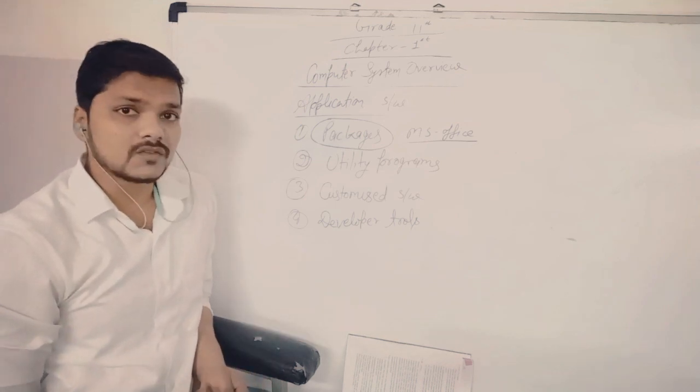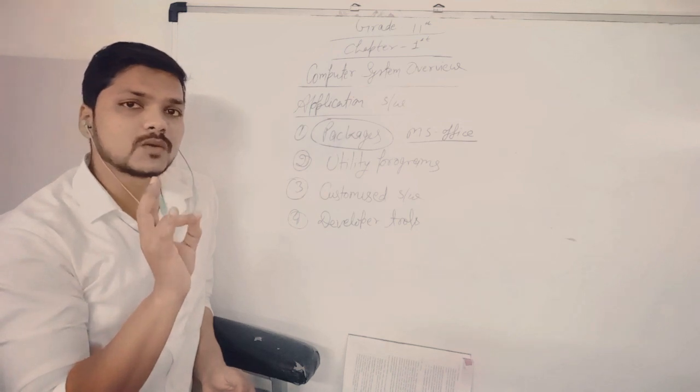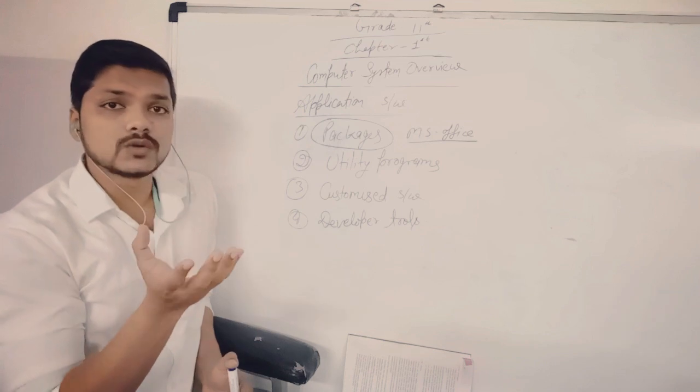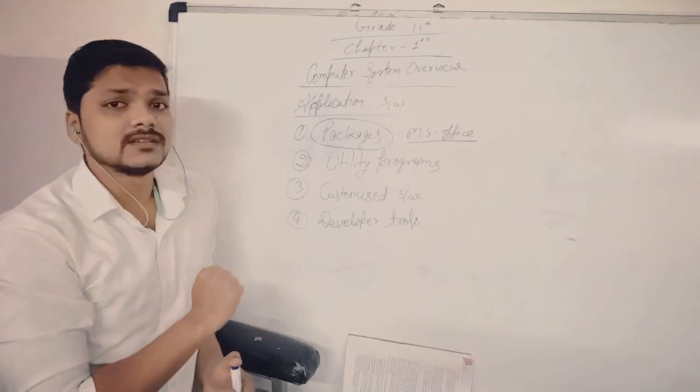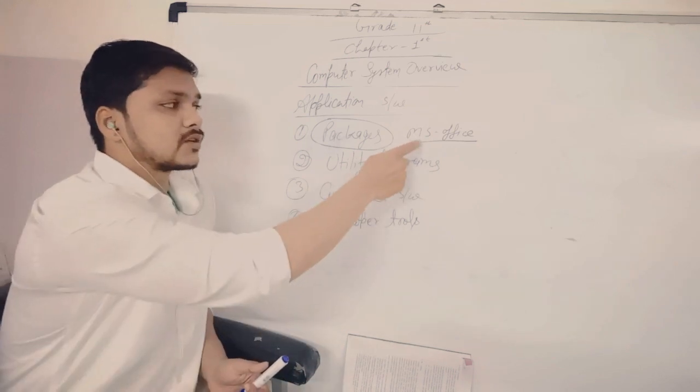In Microsoft Office, many softwares are there, like Microsoft Word, PowerPoint, Excel, Access, and Outlook. So seven to ten softwares come under Microsoft Office.